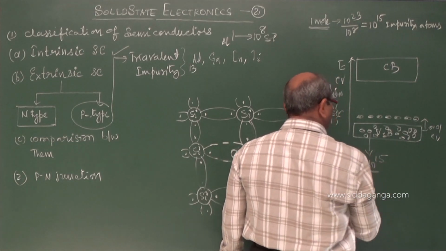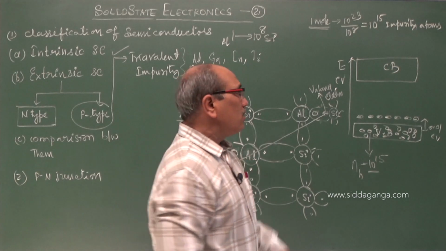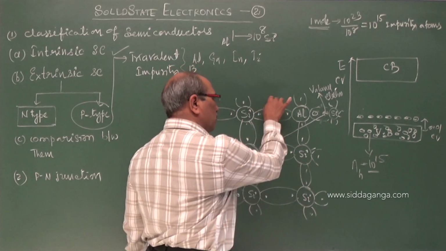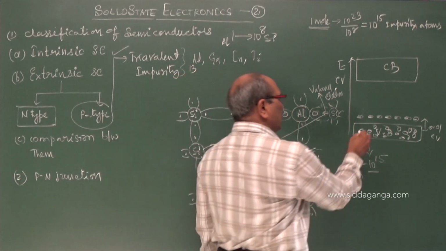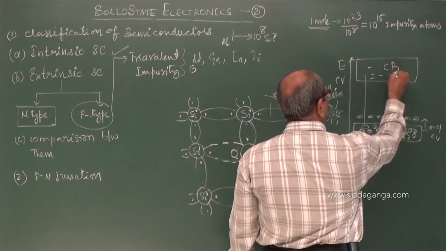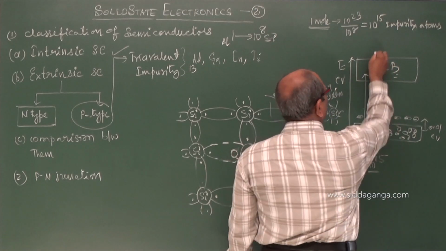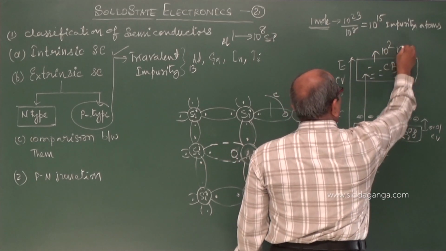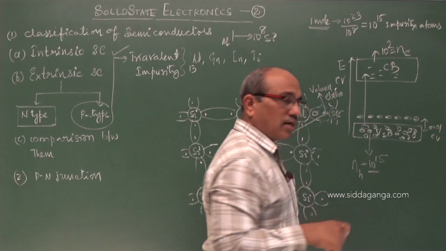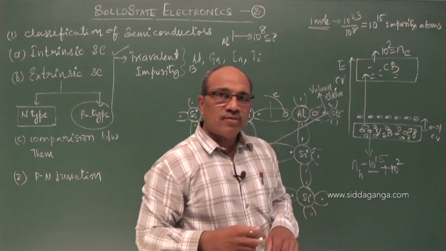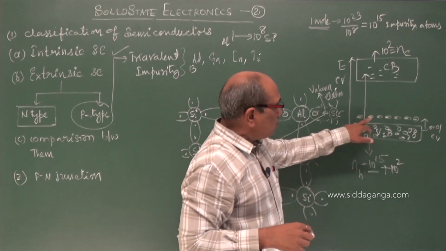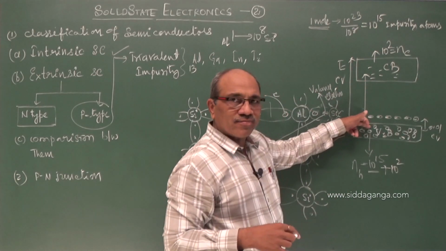For example, take thermal agitation, some bonds may be broken, hole and electrons may generate. Let some holes be generated with electrons, maybe 10^2 number of electrons obtained, 100 let it be. Here also plus 10^2 holes come, because of breaking of bonds, hole and electron pair starts.